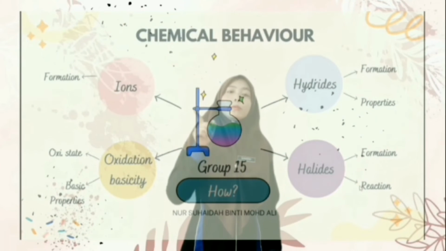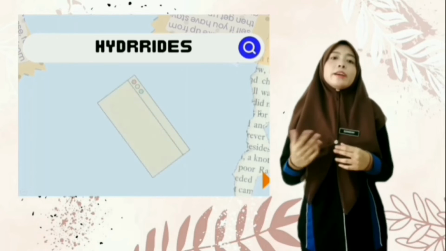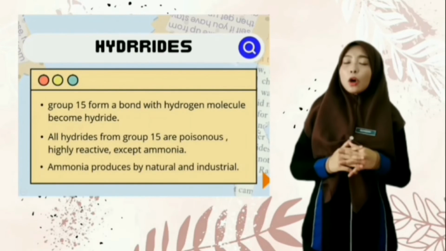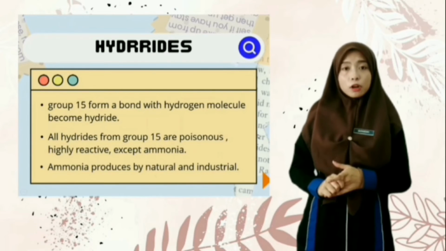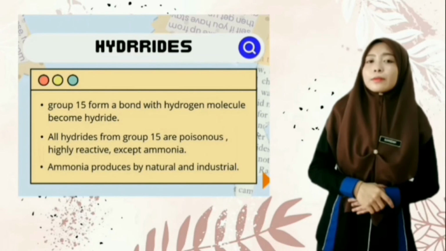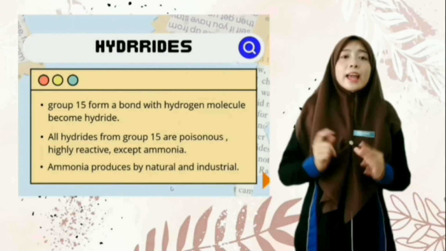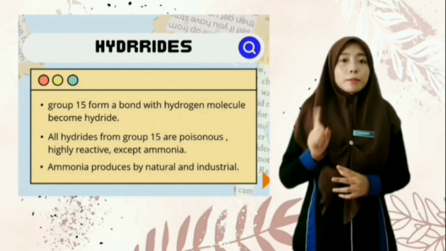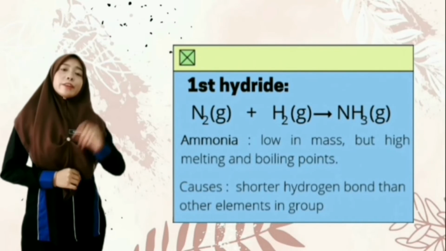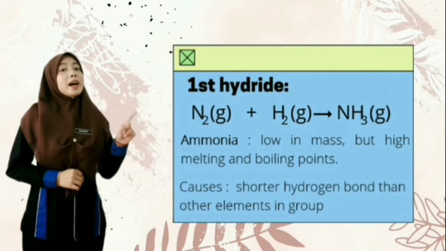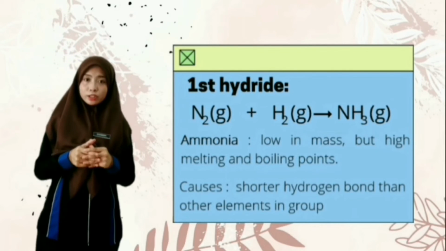Now, let's go with the third one. All group 15 elements react with hydrogen to become hydrides. All hydrides from group 15 are poisonous, highly reactive and unstable, except for ammonia. Ammonia can be produced naturally from our body processes and through industry by the Haber process. Ammonia is the first degree hydride, low in mass but with high melting and boiling point. This is due to its hydrogen bonding.